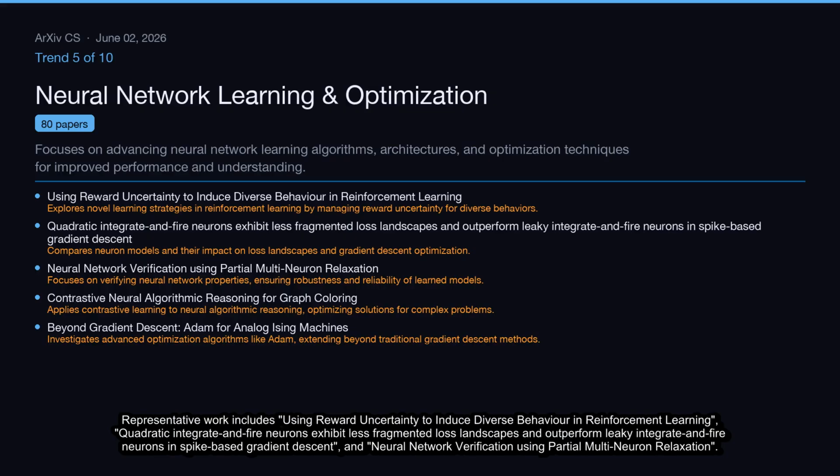Representative work includes Using Reward Uncertainty to Induce Diverse Behavior in Reinforcement Learning. Quadratic integrate and fire neurons exhibit less fragmented loss landscapes and outperform leaky integrate and fire neurons in spike-based gradient descent, and neural network verification using partial multi-neuron relaxation.